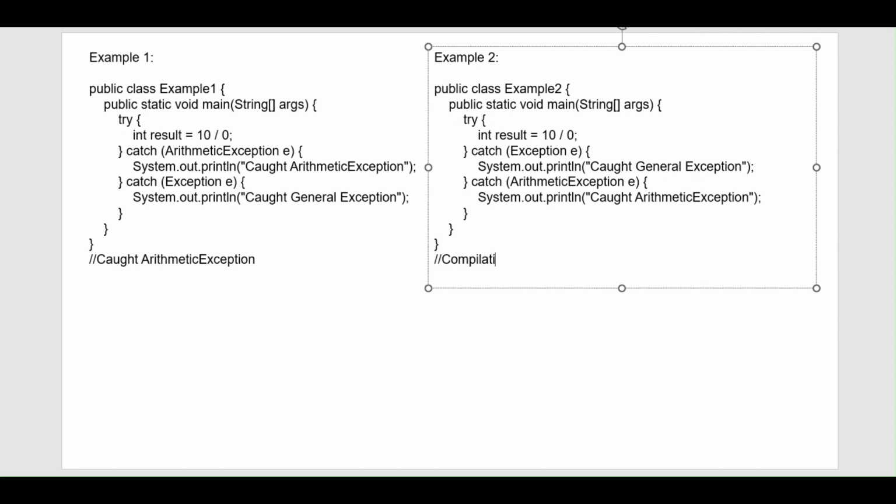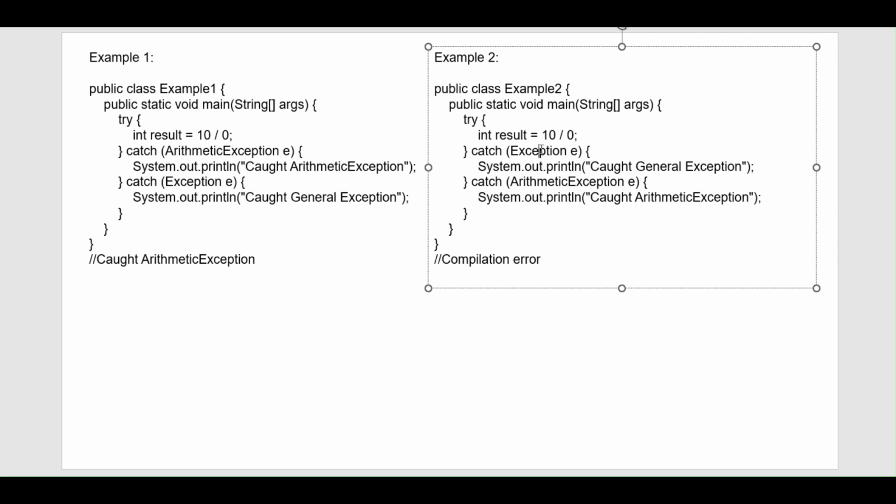Why compilation error? As I just told you, no output will be produced here. If there are multiple catch blocks and the try has an exception, the first logic is to check if the try block has an exception or not. The control will go inside the try block, and we can check the try has an exception, that is an arithmetic exception. Now if there are multiple catch blocks and there is a parent and child relationship, then the child must be caught before the parent. If the parent is caught before the child, then this will throw a compilation error.